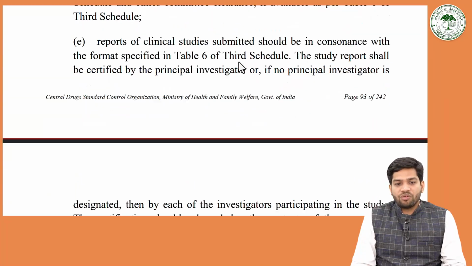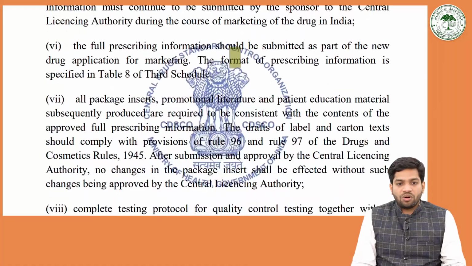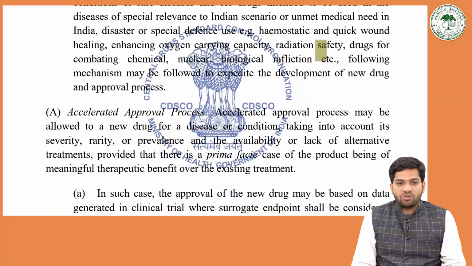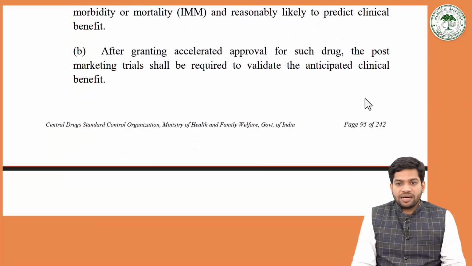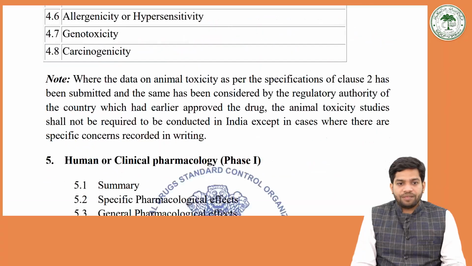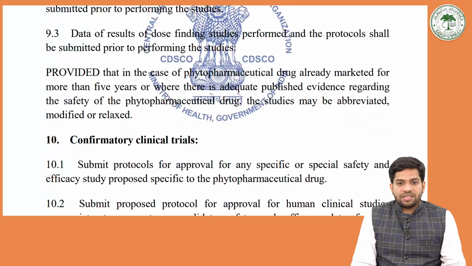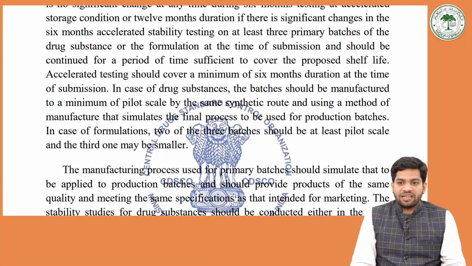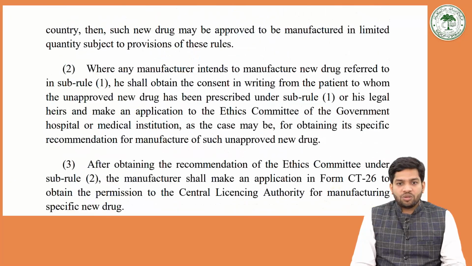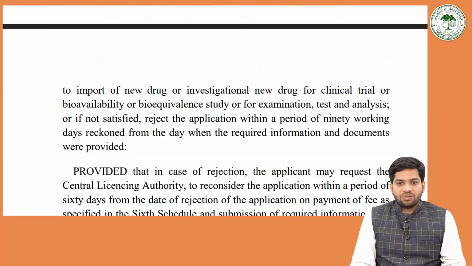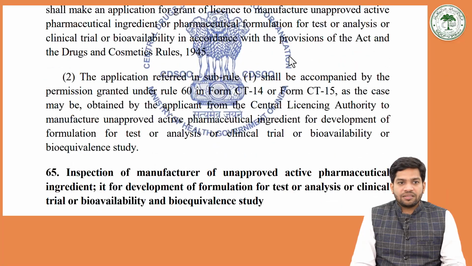All those things have been specifically mentioned, so that those who are working on clinical trials can make good use of it. I suggest you go through it in detail; there are various proformas and applications required for clinical trial purposes. All these were mentioned under the New Drugs and Clinical Trial Rules.